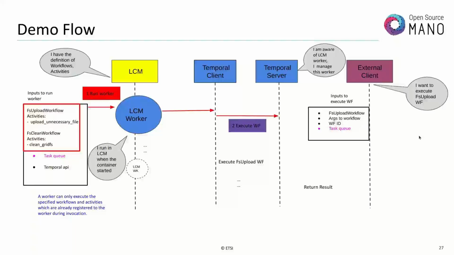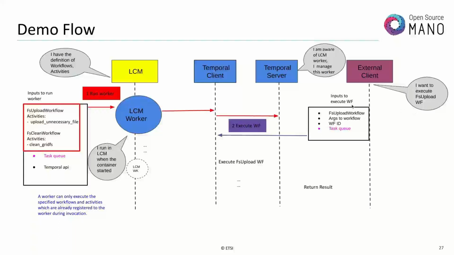Now we would like to execute our FS upload workflow, and for this reason, we are using an external script here. Let's say this is an external client, or this could be the MBI or another OSM container module.